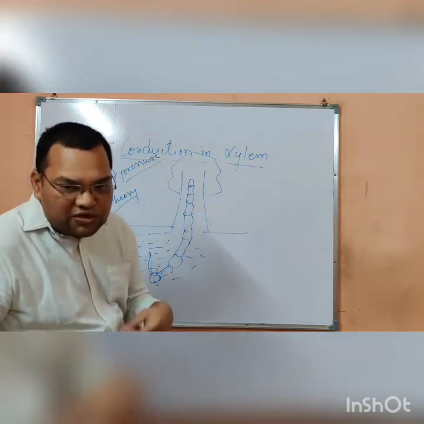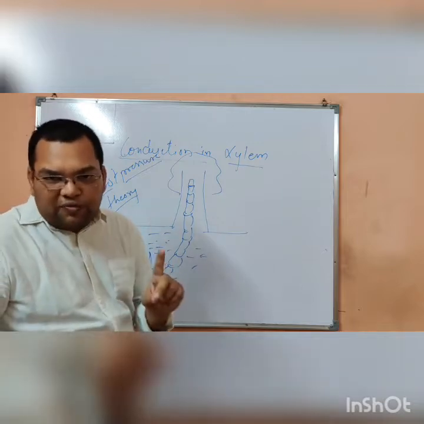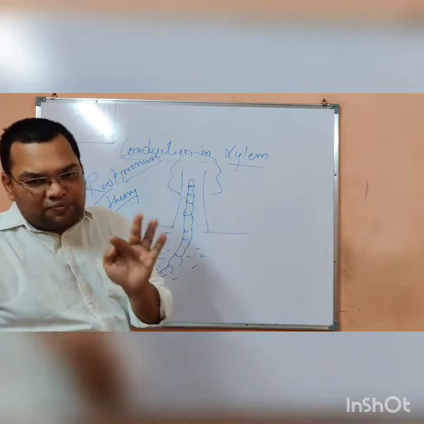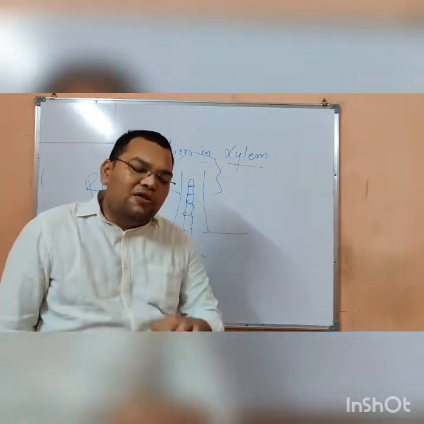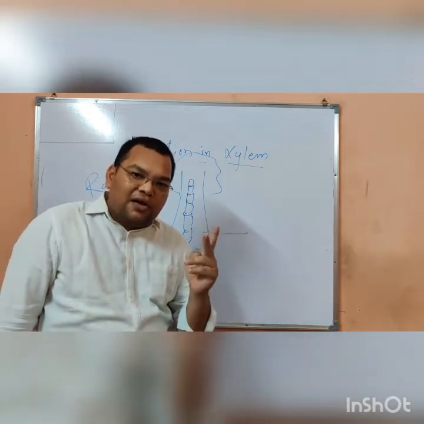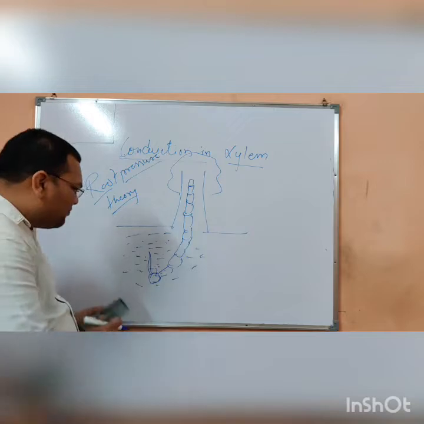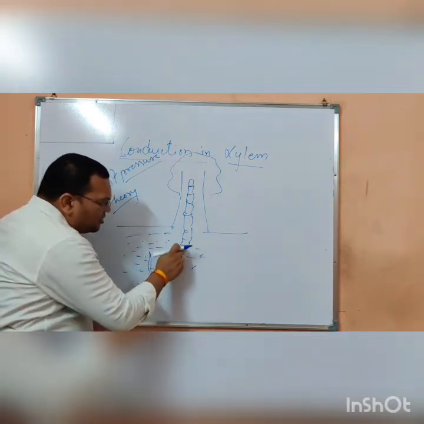The active process involves energy, and the passive process does not involve energy. You have to keep in mind the two processes, active and passive. So actively the ions are absorbed in these cells.